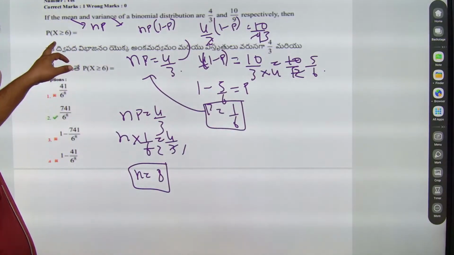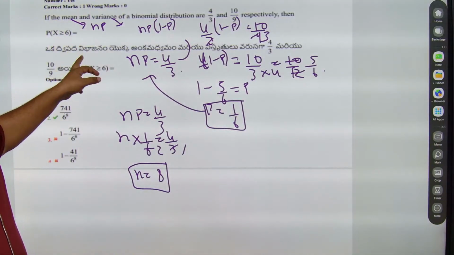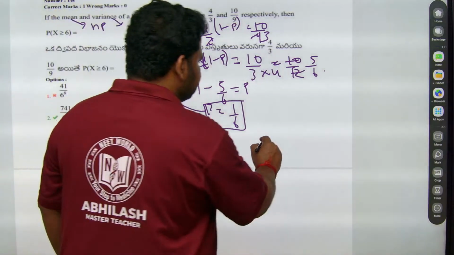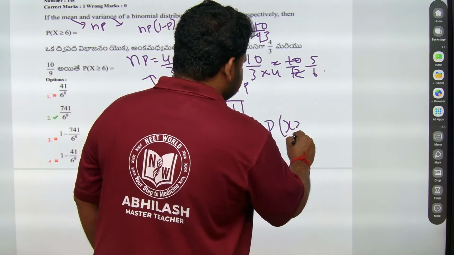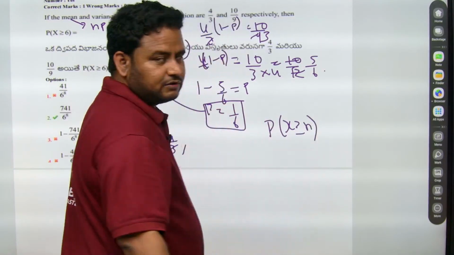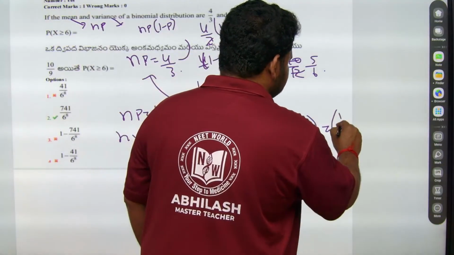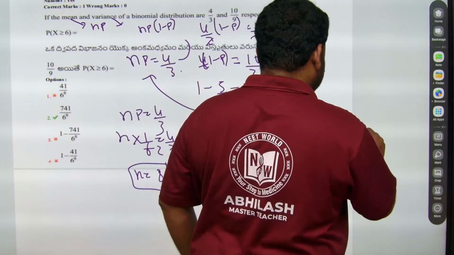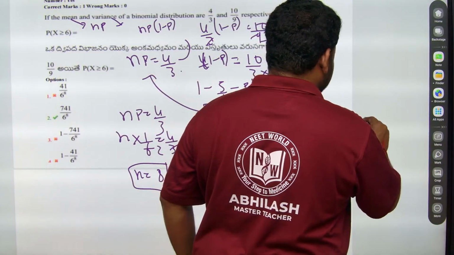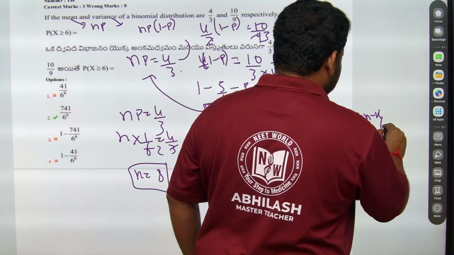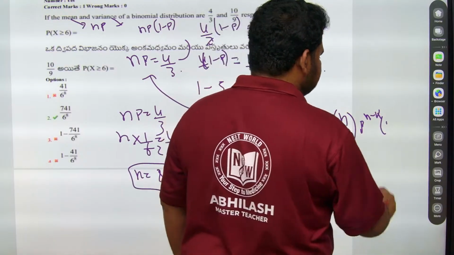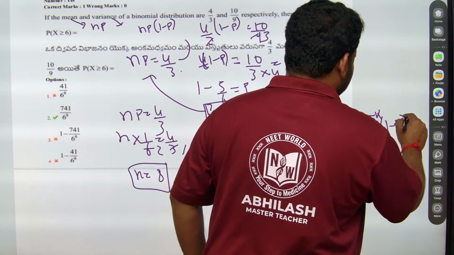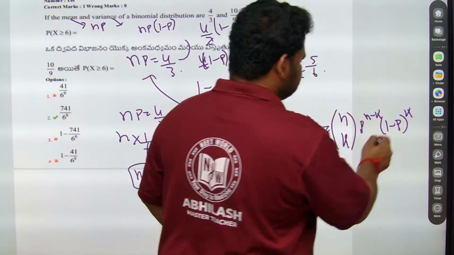So P of x greater than or equal to 6 means we have to find 6, 7, 8. For this we have a formula. What is the formula that we have? P of x equal to k is nCk, and it is equal to p to the power of k into 1 minus p to the power of n minus k. This is the formula that we have.